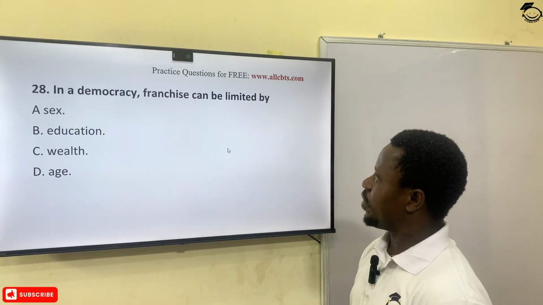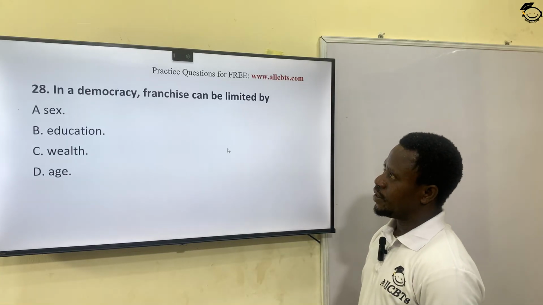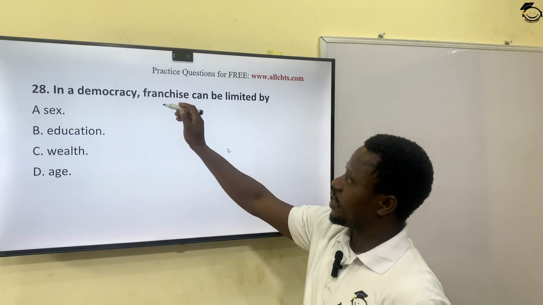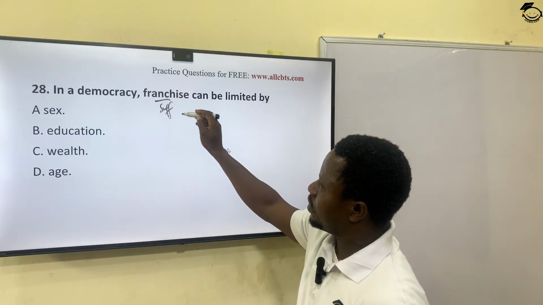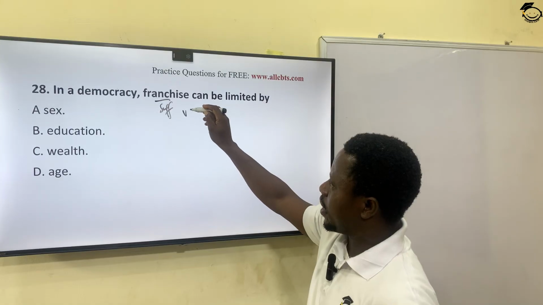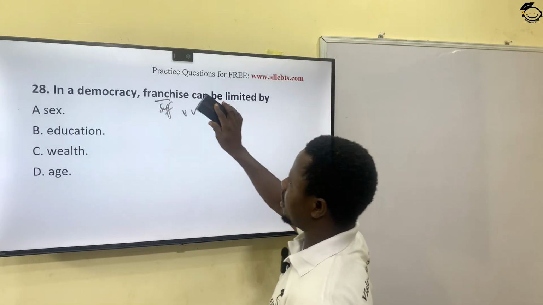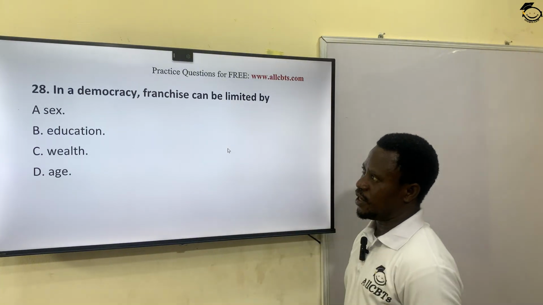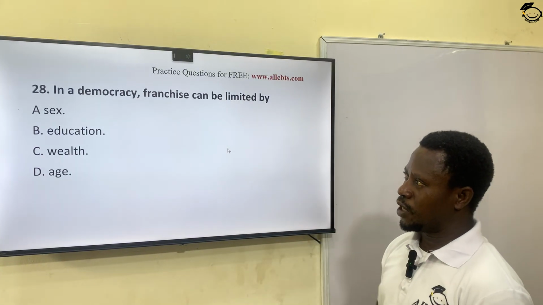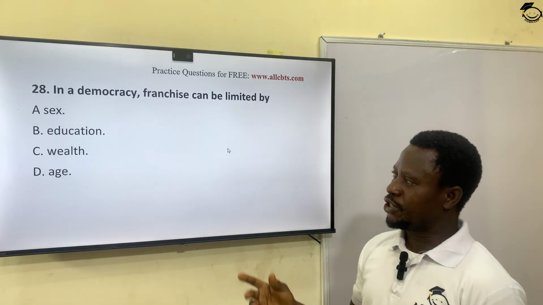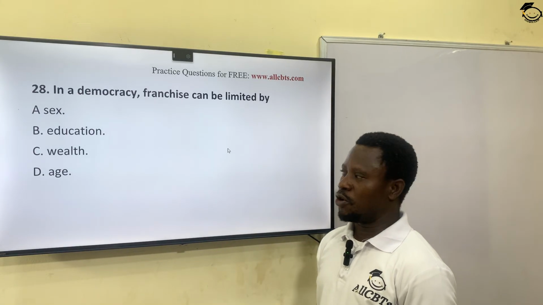In a democracy, franchise can be limited by... remember, democracy is government of the people, for the people, and by the people. And franchise has to do with suffrage, which means the right of the people to vote and be voted for. Okay, so which of these can limit such a right? A, sex, whether you are male or female. B, education, literate or illiterate. C, wealth, rich or poor. And D, age, young or old.